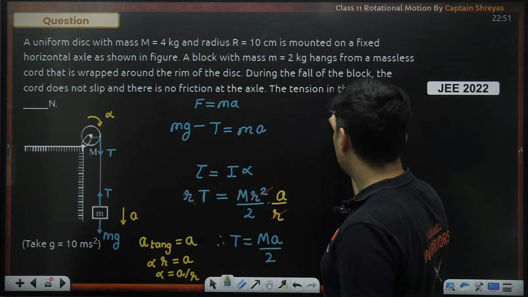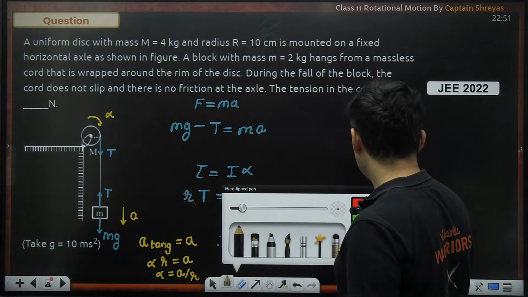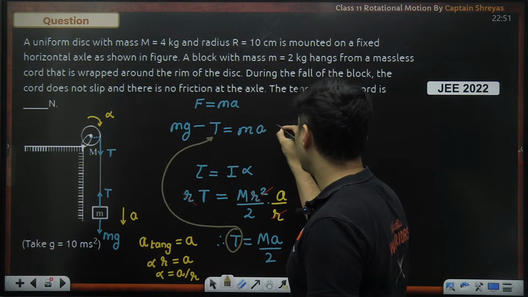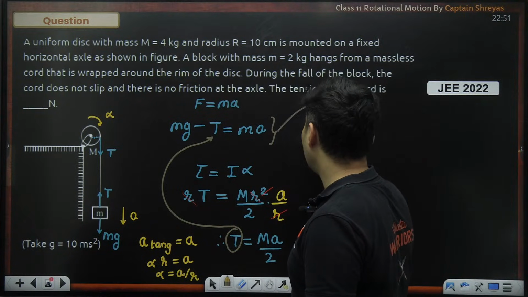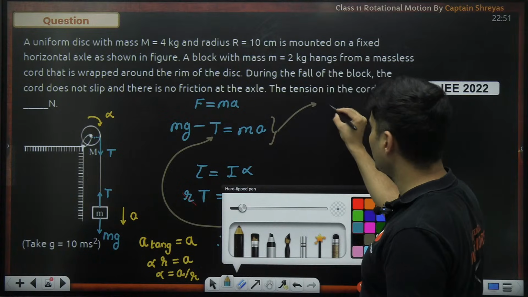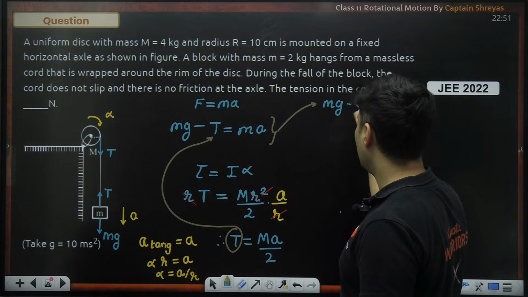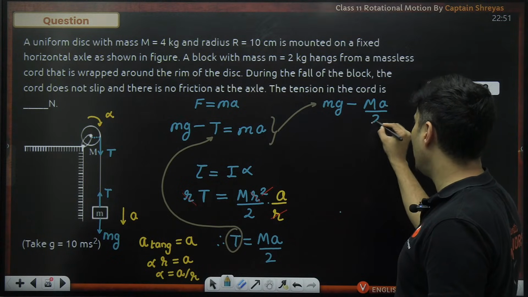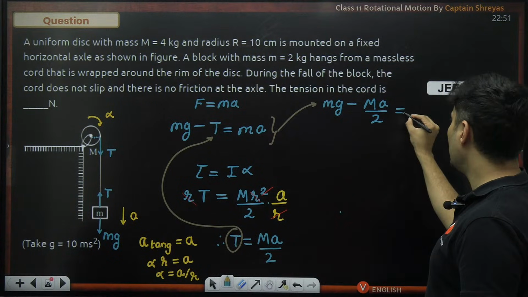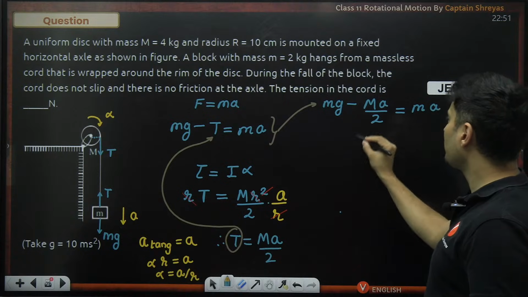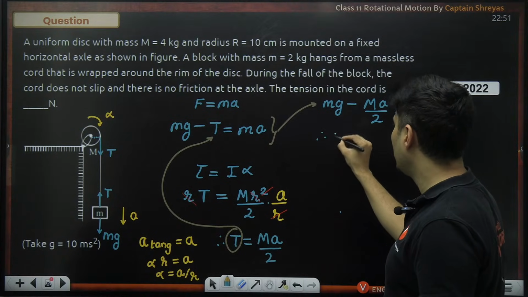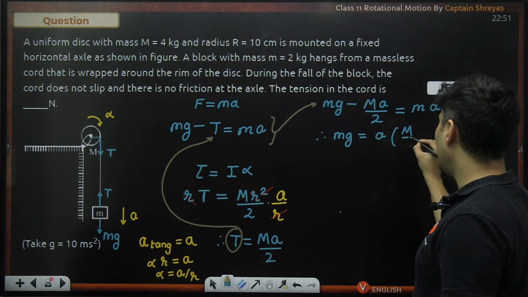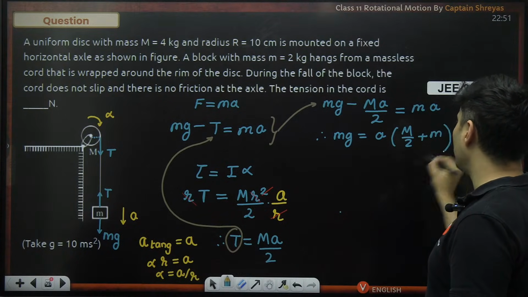If I substitute this value of tension into this particular equation, I'll get small mg minus capital MA divided by 2 is equal to small ma. So therefore, small mg will be a common, capital M by 2 plus small m.